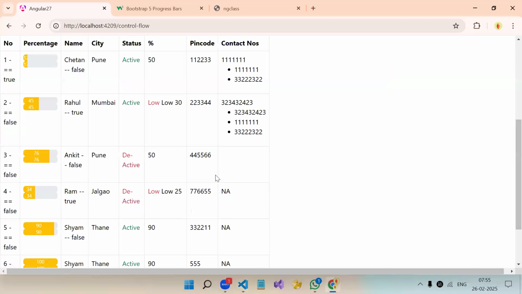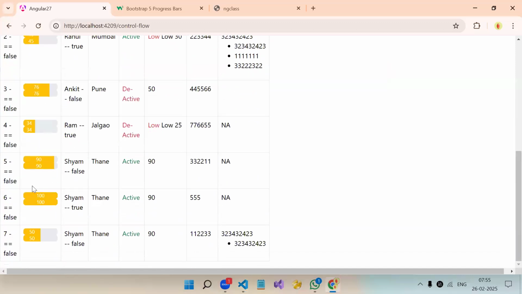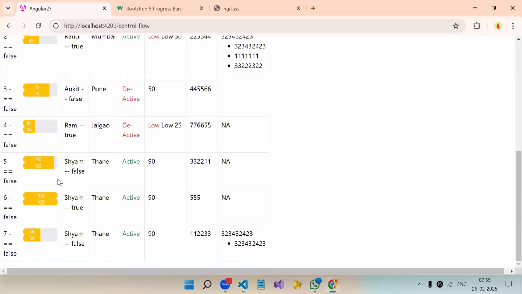See, 12, 12, 45. Both the progress bars are behaving the same. The reason I have added two is just to show you that this will also work and this will also work. Okay, understood? So see, Sham has 100%, so the progress bar is 100%.